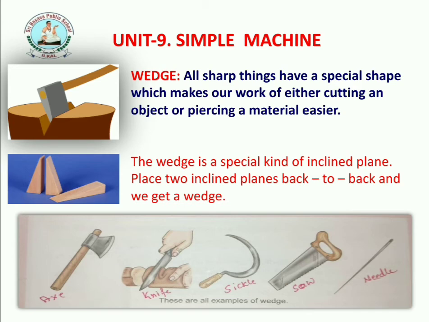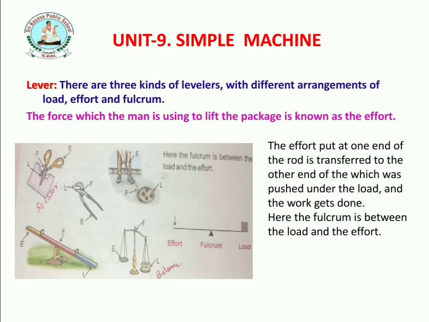Next we can see another example of simple machines, the lever. There are three kinds of levers with a different arrangement of load, effort and fulcrum. This is a very important machine. We can lift, we can open, we can repair anything. The force which the man is using to lift a package is known as the effort. Okay, clear?